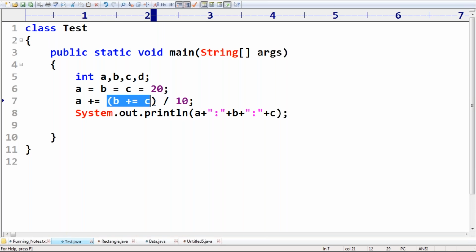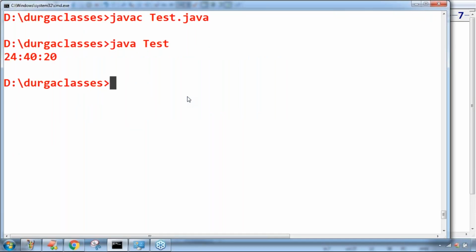So what is the result? b = b + c, 40 by 10 is 4. So the b value will become 40, and this total expression will become 4. So a += 4 means a = a + 4. The answer we will get is 24, 40, 20.